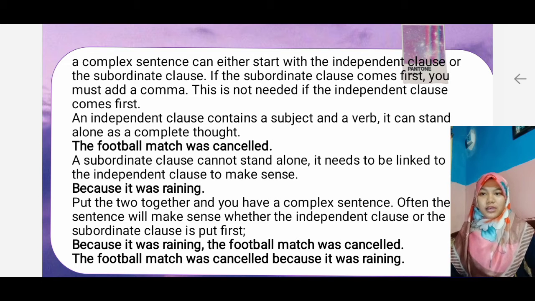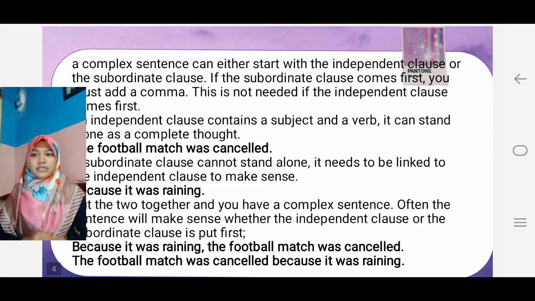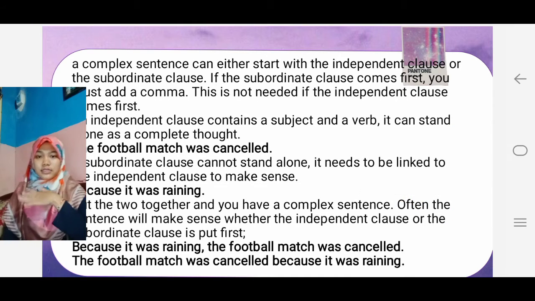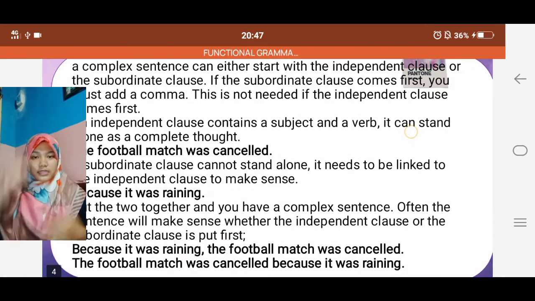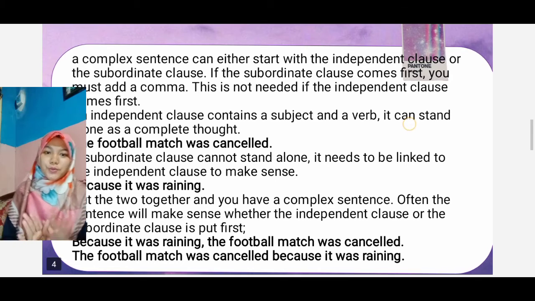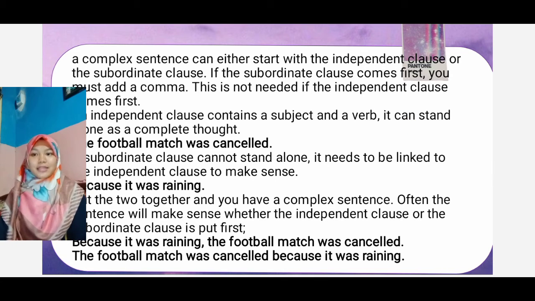Because the subordinate clause is in the middle, right? So we don't need to put the comma. But if the because clause, the subordinate clause, comes first, we have to add the comma, like because it was raining, comma, the football match was cancelled.